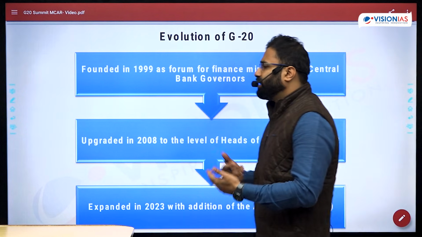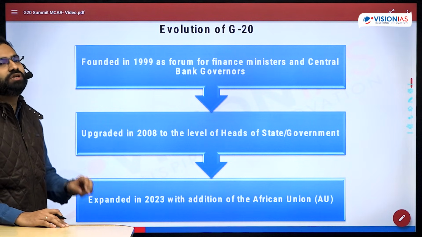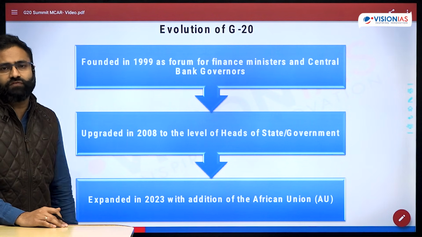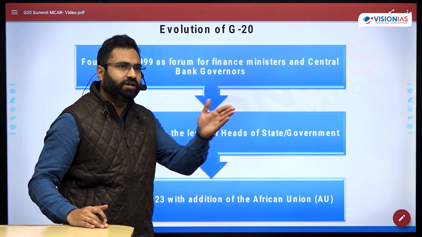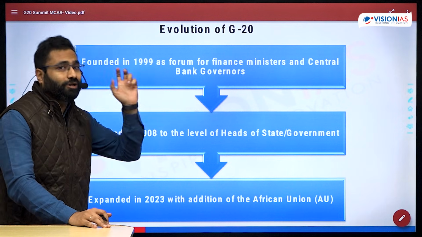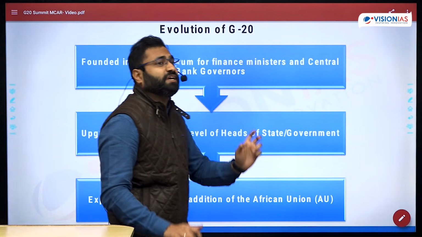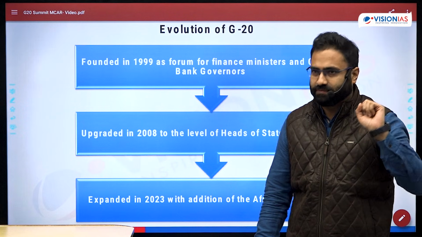Now, the major breakthrough as far as this organization is concerned emerged in 2007 when the global financial crisis started emerging. So the time period of 2007 and 2008 was the defining moment where this particular grouping also saw and thought to expand its collaboration to include a lot of other geopolitical aspects.